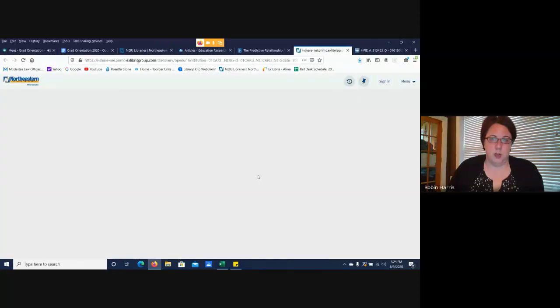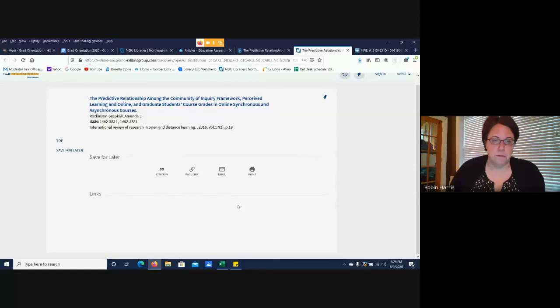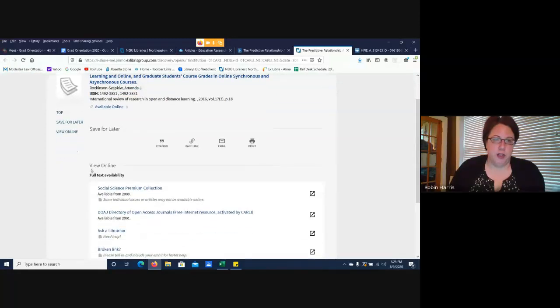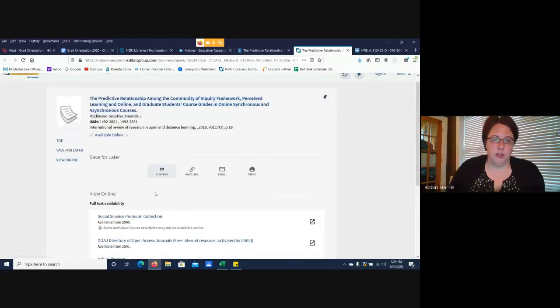This might take a second as we switch to a new platform, and sometimes the searches take a second to load because we're off-site. So at this point, we're still waiting for another section of the page to show up under links. And if you see, it says view online full text availability. So I have a couple different options here. This means that we have the full text available. It just wasn't in the database that I was originally searching.